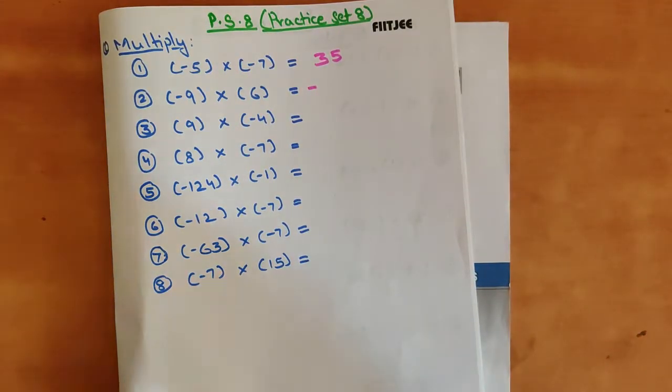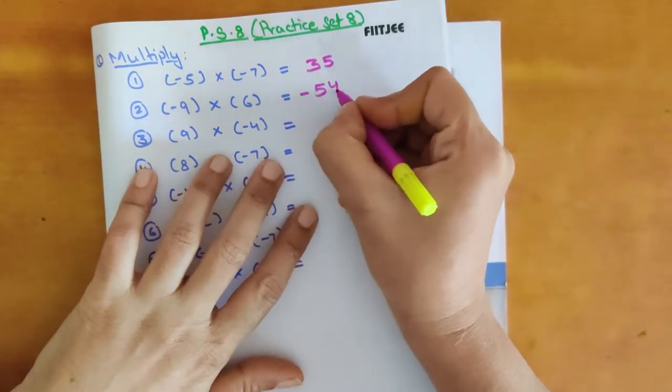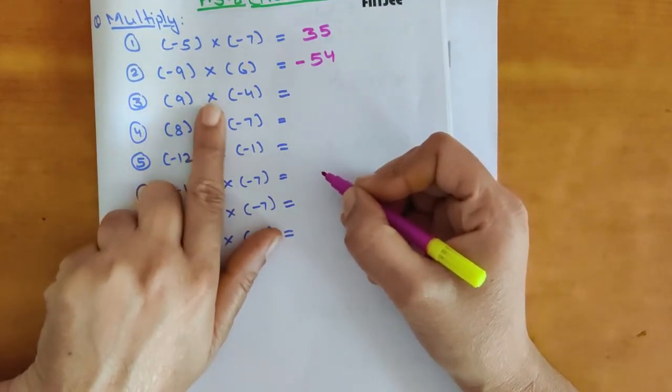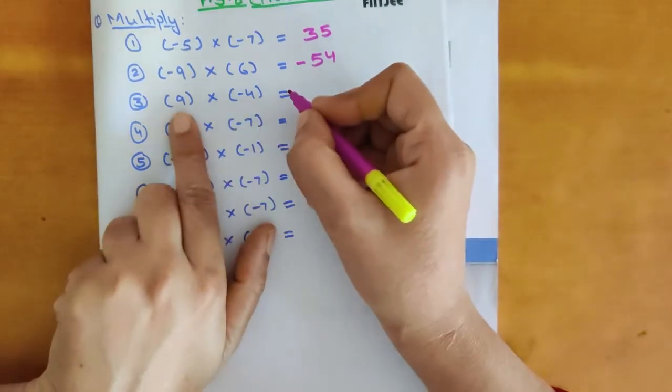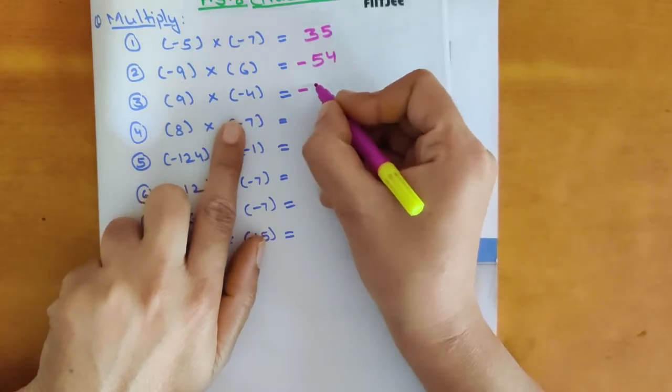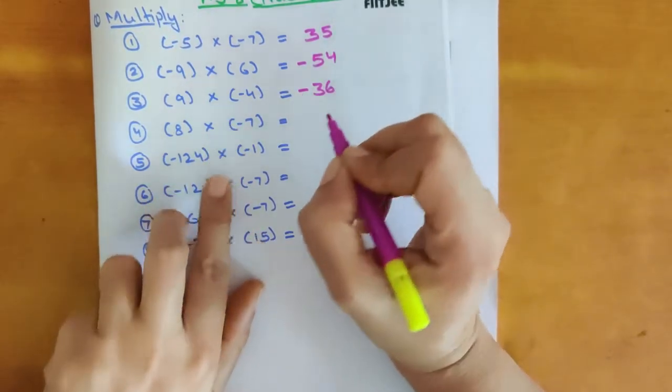So what is the answer? 9 6s are 54. Now here if you see, positive multiplied with negative number, so one positive, one negative, the sign will be negative. So 9 4s are 36. So the answer will be negative 36.